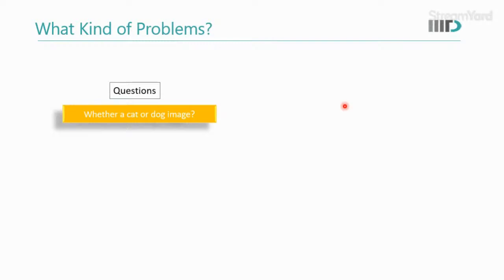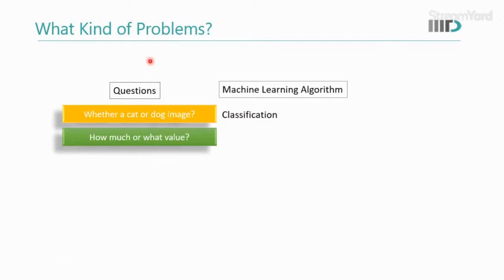So what kind of problems do you usually solve using machine learning? For example, let's say our ask is to say whether the image given to the ML system is of a cat or a dog. If we are asking about this particular question, that means we want to identify something from the known categories. Like we already know there are two categories, cat or dog, and we have to answer the question from that. Then it is called a classification kind of algorithm. And if we are asking how much or what value, for example, how much it will rain tomorrow, then we are using regression algorithms.